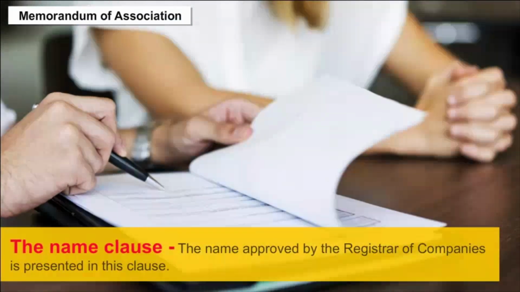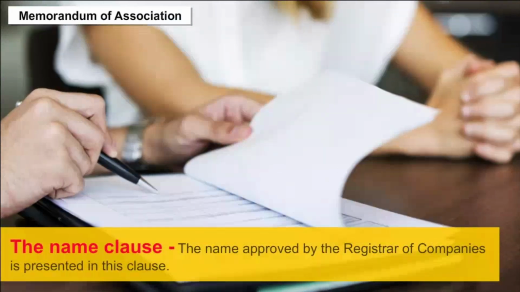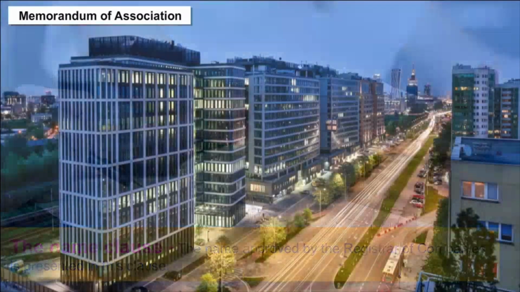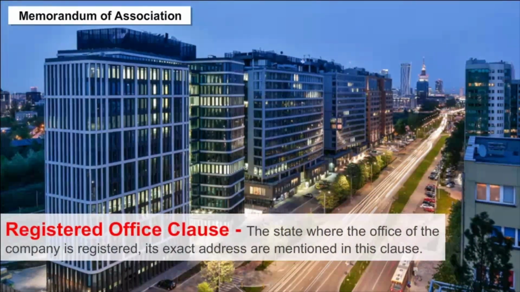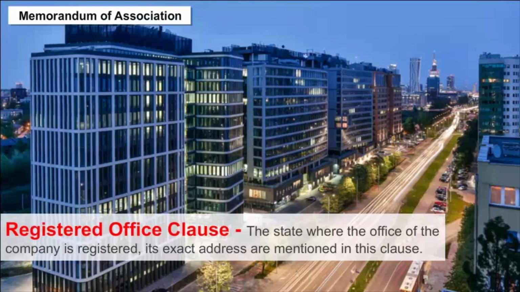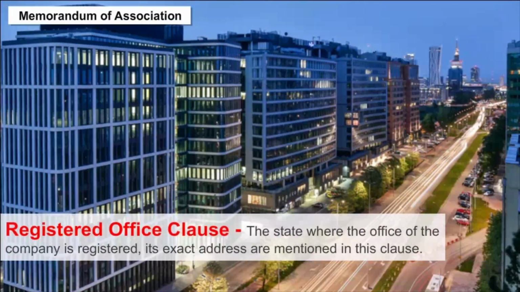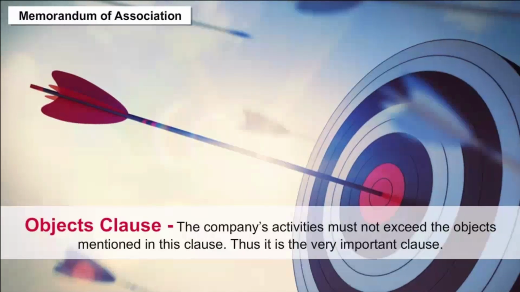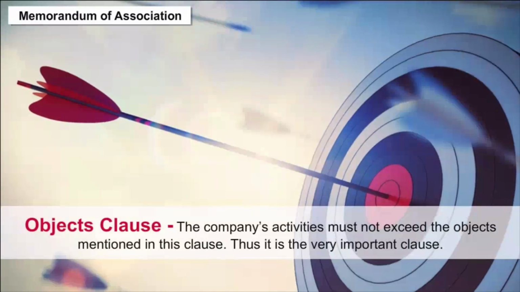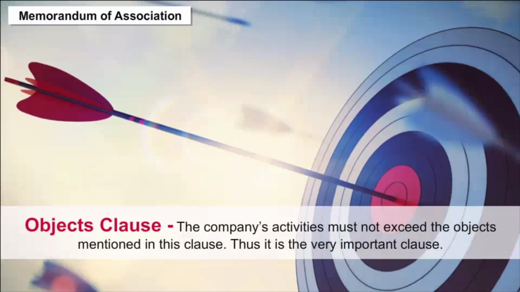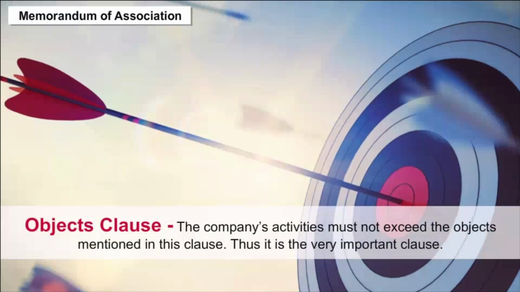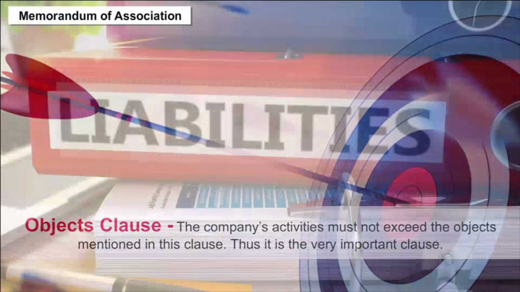The name approved by the Registrar of Companies is presented in this clause. Registered Office Clause. The state where the office of the company is registered, its exact address are mentioned in this clause. Objects Clause. The company's activities must not exceed the objects mentioned in this clause. Thus, it is very important clause.